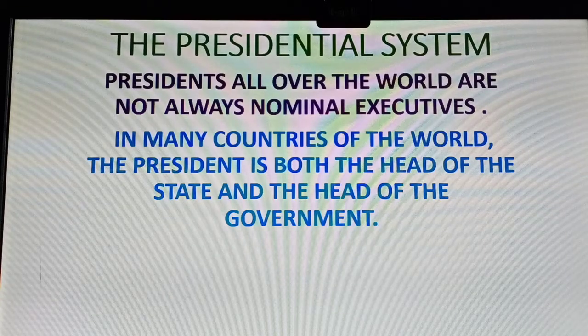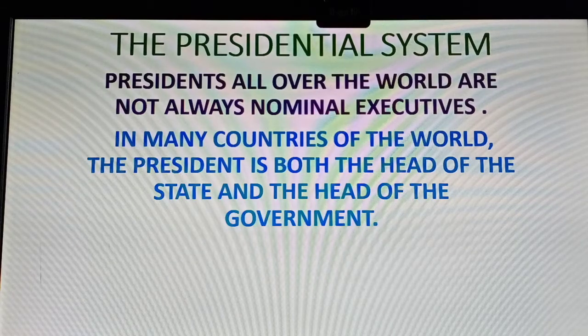The head of the country and the head of the executive, the government, is different. Two persons are there. But when we enter into another system of government, that is the presidential system of government, the head of the country and the head of the executive is the same. This system is existing at present in the United States of America.